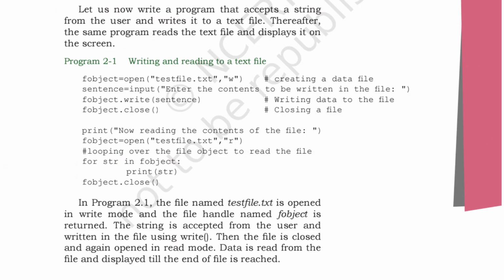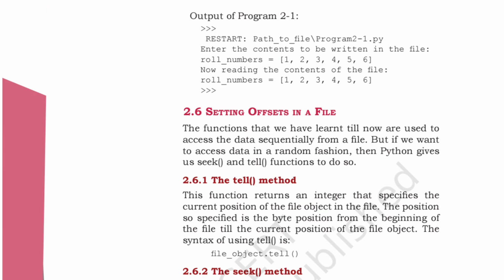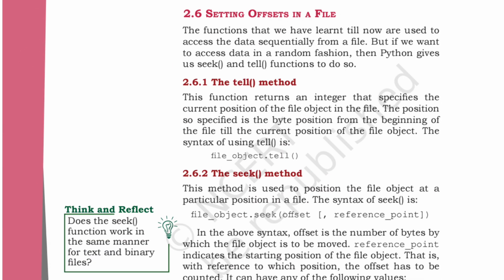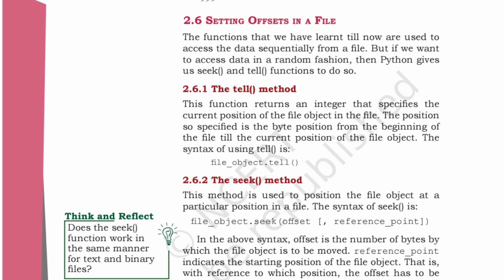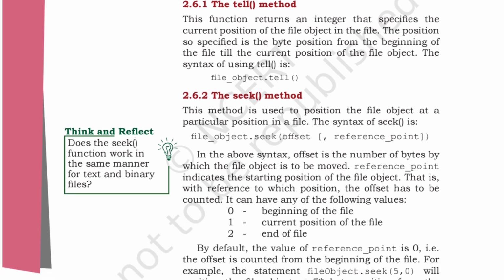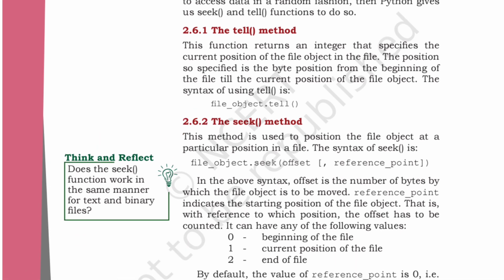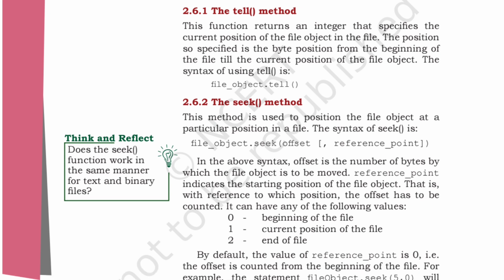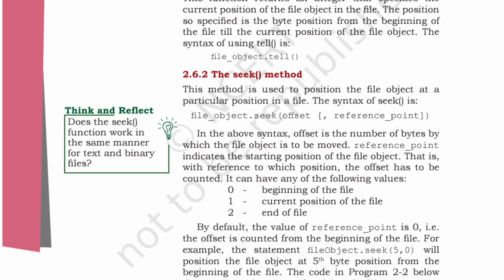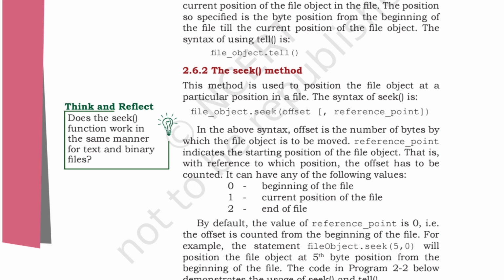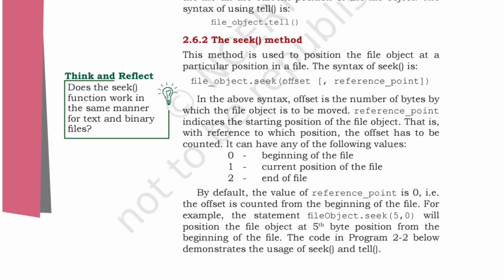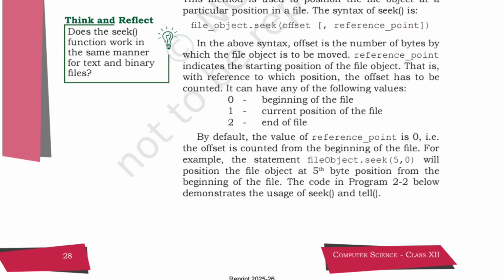Okay, now next what I taught you is setting offsets in the file, the tell method and the seek method. Tell is for the current position of the file object, and seek is for your counting and the starting position of the file object. Offsets also will be there. This is one of the examples I taught you.